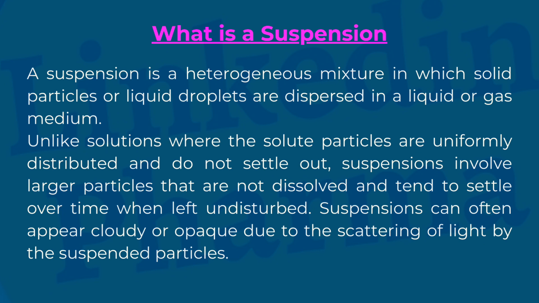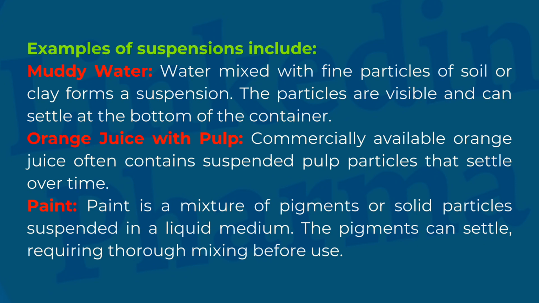Suspensions can often appear cloudy or opaque due to the scattering of light by the suspended particles. Examples of suspensions include muddy water. Water mixed with fine particles of soil or clay forms a suspension. The particles are visible and can settle at the bottom of the container. Orange juice with pulp. Commercially available orange juice often contains suspended pulp particles that settle over time. Paint. Paint is a mixture of pigments or solid particles suspended in a liquid medium. The pigments can settle, requiring thorough mixing before use.